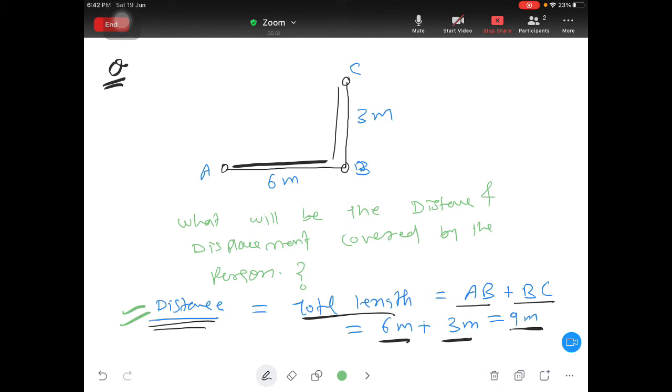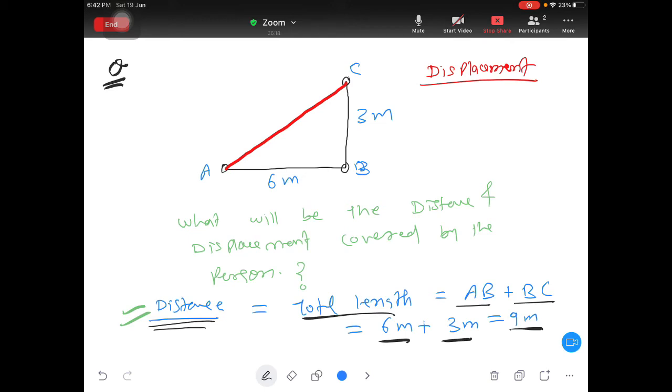So any idea to find out displacement? Very good. By applying the Pythagoras theorem we can find out displacement. Displacement is going to be nothing but we can use the Pythagoras theorem, right? So you connect like this. So it means you are going to find out this.